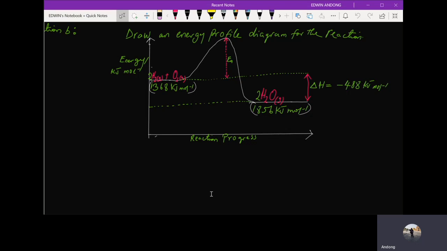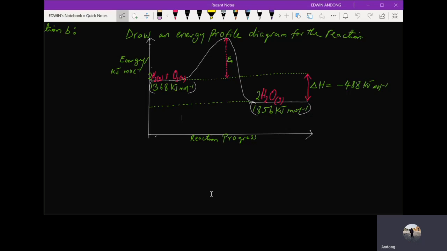We went further about bond breaking, about exothermic reaction and endothermic reaction, how you can differentiate exothermic reaction and endothermic reaction in terms of bond breaking and bond formation, and in terms of their values of the energy changes.